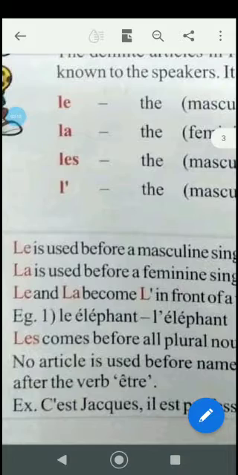For example, l'éléphant. Here l'éléphant is masculine, it is le éléphant. But when you put le éléphant, there is a clash of vowels, that is e comes together. We avoid it for the betterment of pronunciation, or else we make errors while pronouncing when vowels are beside each other. To make it properly pronounced, we drop the earlier e and put l'. So instead of le éléphant, it will be l'éléphant.